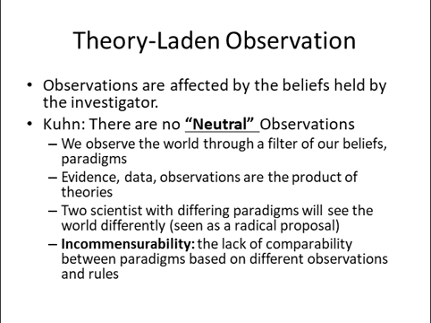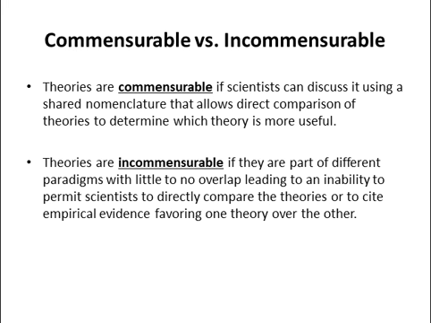So, commensurable versus incommensurable. If scientists can discuss it using a shared nomenclature, a language that allows direct comparison of theories to determine which theory is more useful, then they're commensurable. They are incommensurable if they are part of different paradigms with little to no overlap, leading to an inability to permit scientists to directly compare the theories or to cite empirical evidence favoring one theory over the other.